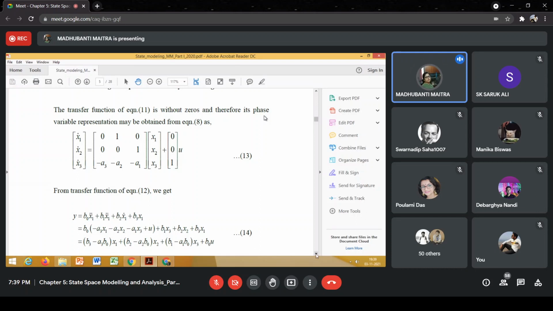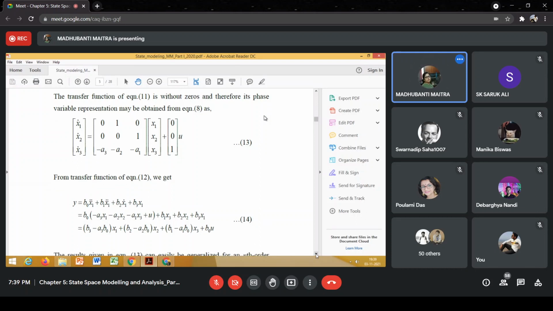Again you see there is a pattern. Obviously there will be a last term which is b0 into u. The coefficient of the first phase variable x1 is b3 minus a3 b0.